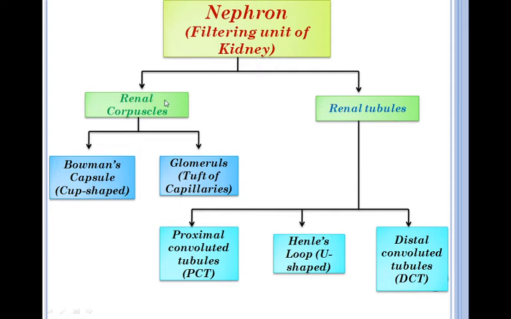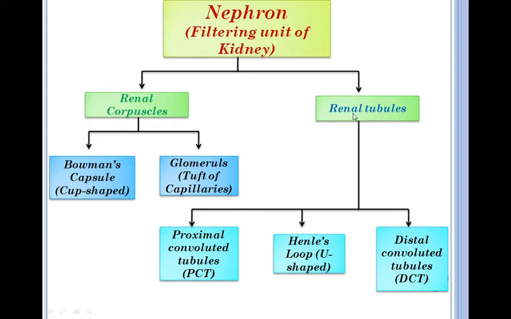Renal word is associated with kidneys. Renal corpuscles further consist of Bowman's capsule, which is a cup-shaped structure, and glomerulus, which is a tuft of capillaries, bunch of capillaries or cluster of capillaries present in Bowman's capsule.